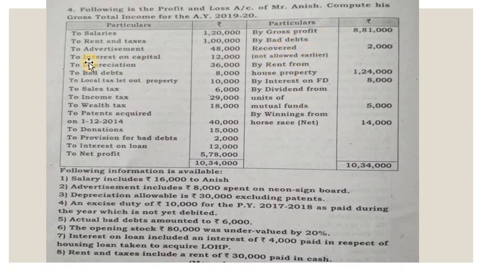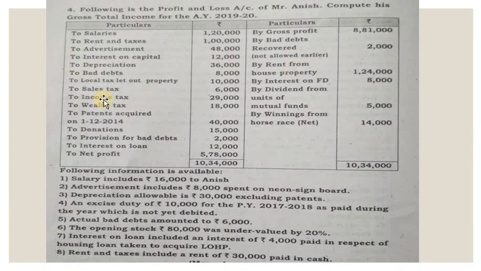So now what happens? If you allow bad debts and if you recover it, then it is a business income. You got it? If you treat bad debts as allowable or admissible, and if you recover it, that is treated as normal business income.